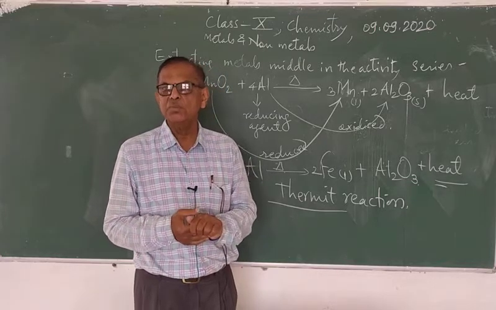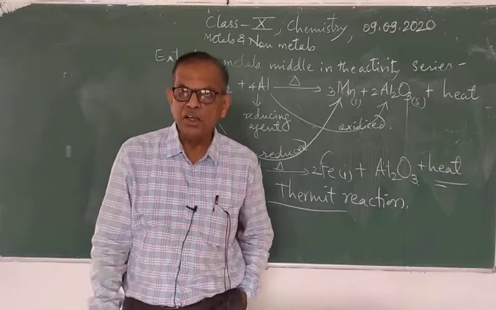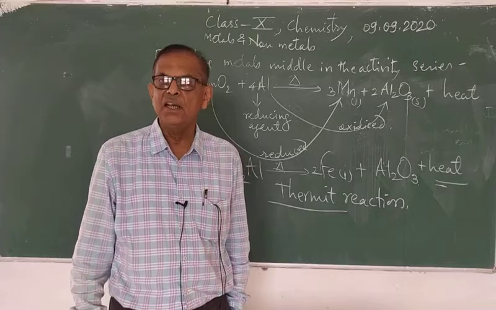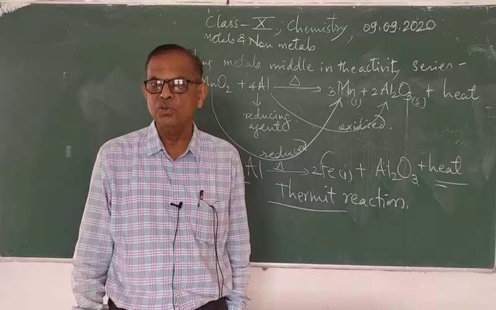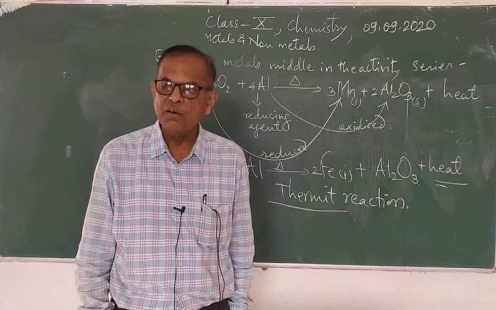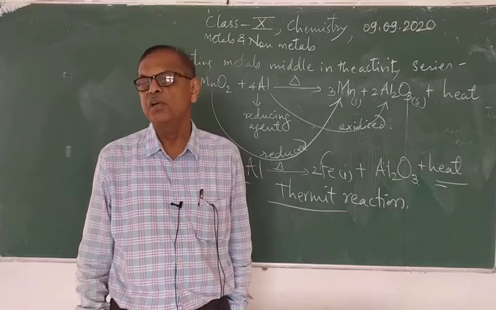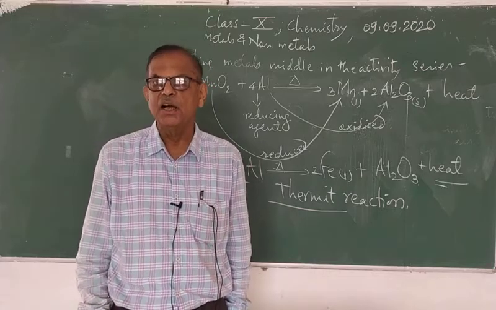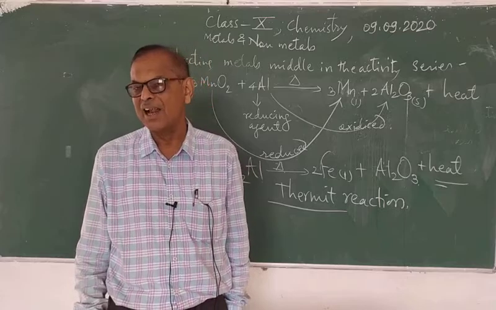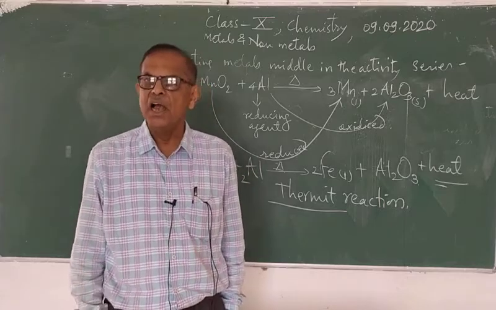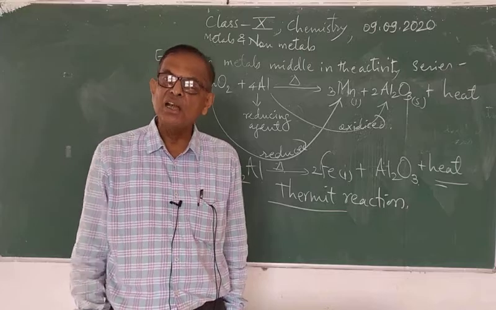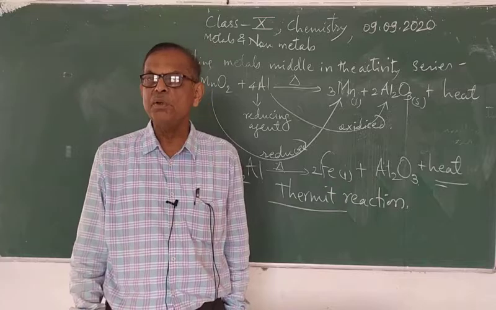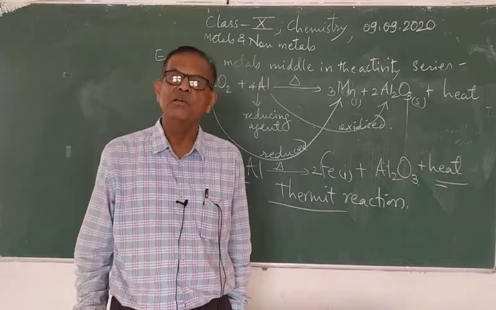Clear? And this process of conversion of oxide into its metal is a reduction process, and many times displacement reactions are also used for reducing the metallic oxide to the corresponding metal. For example, sodium, calcium, aluminium, etc. are reactive metals, and these reactive metals are used as reducing agents to reduce the metallic oxides to the corresponding metal.